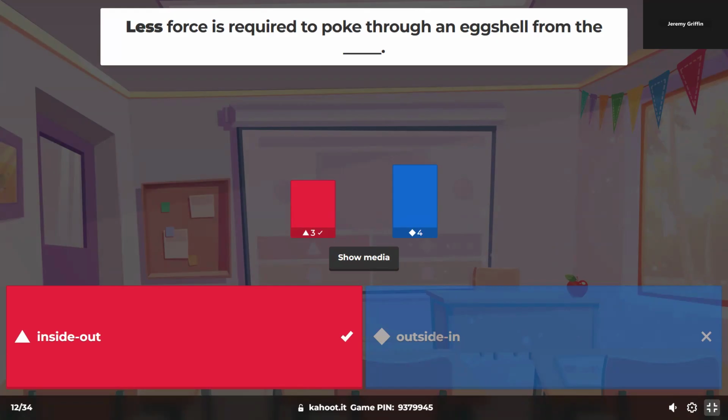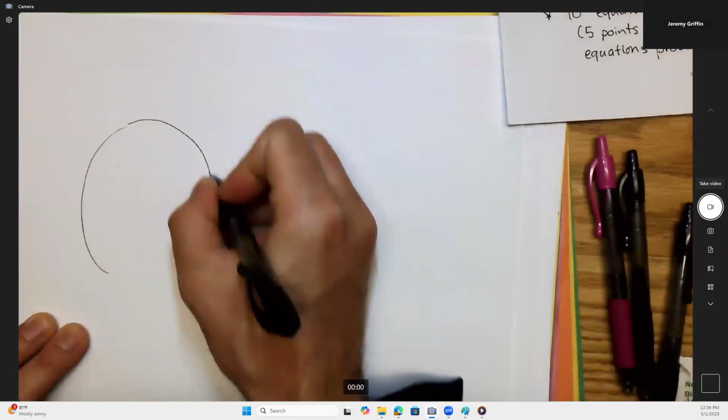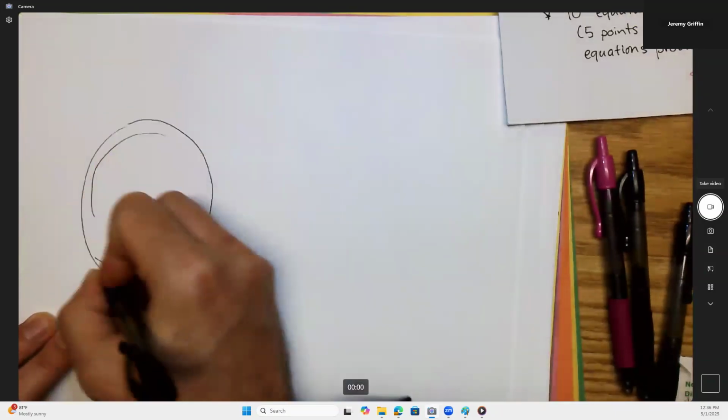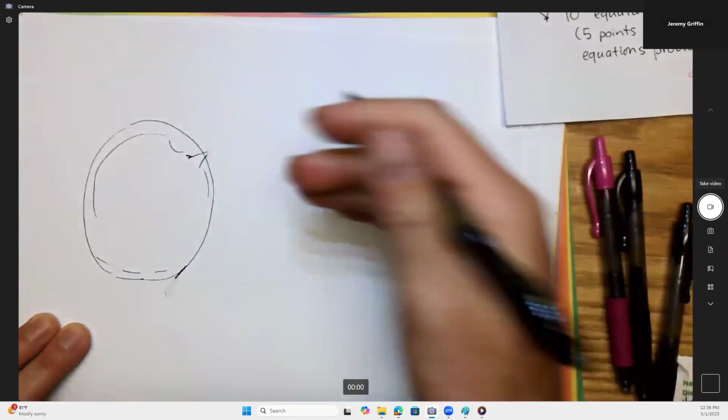Right? Wouldn't this also make sense from a biology evolutionary point of view, like why does nature produce that shape? Well, because the little chick on the inside has to get out, but maybe a predator from the outside, you wouldn't want it to get in so much. Okay. So here goes. And so maybe here's your chick on the inside trying to get out, but some predator from the outside. More difficult to get in.